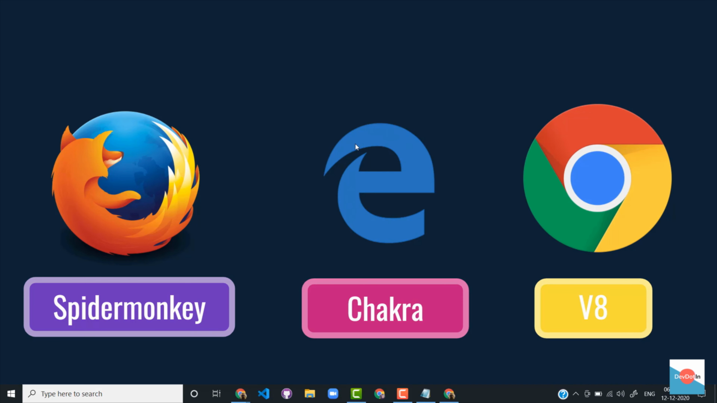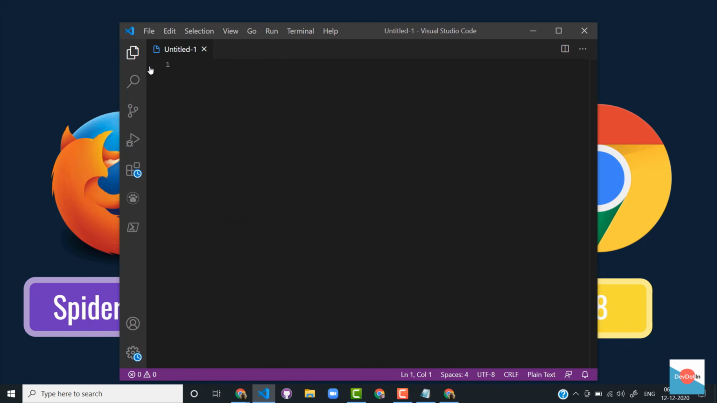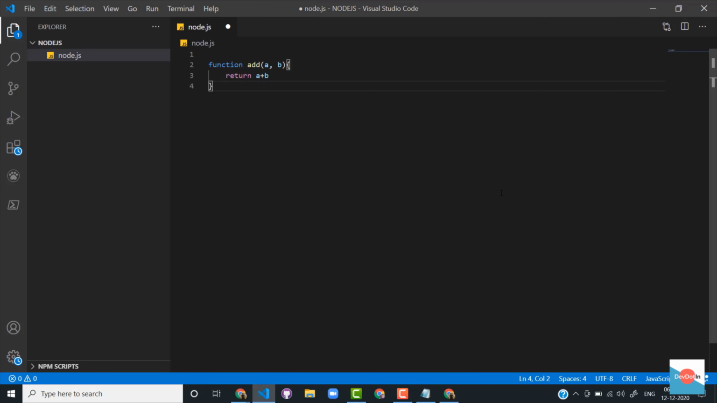Now, what if I decided to write the same code outside the browser, in my local machine or in my IDE, and I want it to run there? Here I have to create an environment to run it. That's where Node.js comes into play. To keep things short, the guy who created Node.js took the V8 engine of Chrome and built Node.js on top of it.